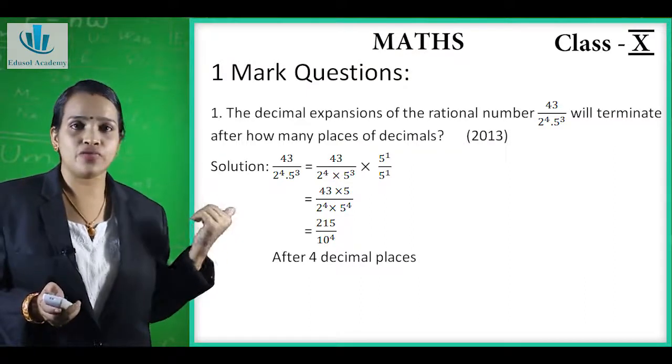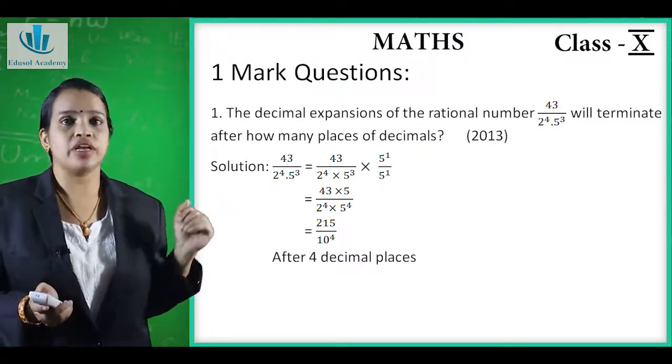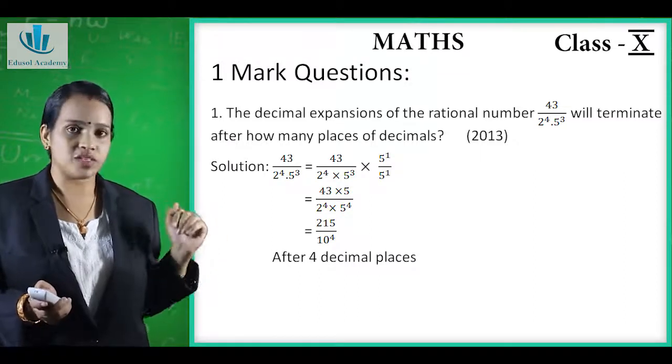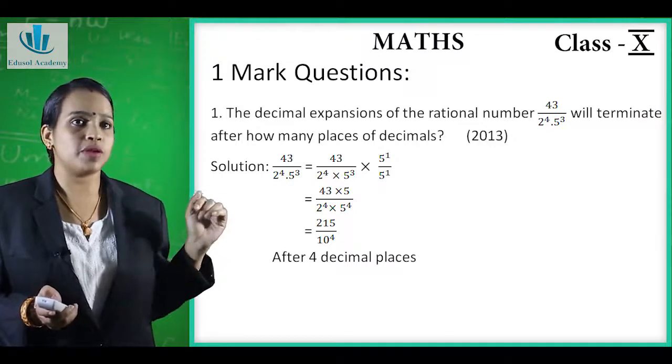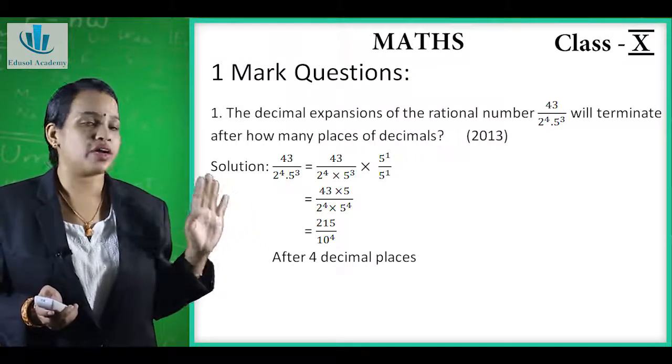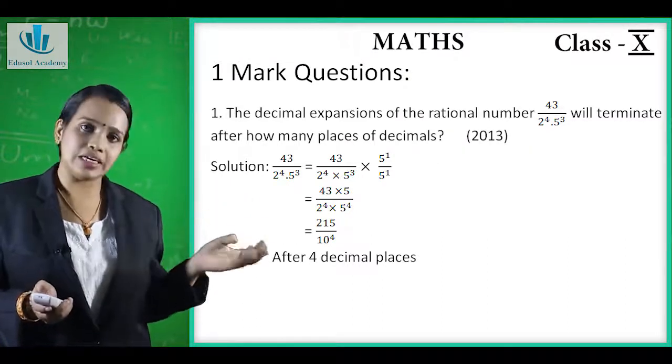So 43 into 5 becomes 215 upon 2 into 5, which becomes 10, and the power is same, so it becomes 10 raised to 4. So after how many places will the decimal terminate? After 4 places the decimal will terminate.